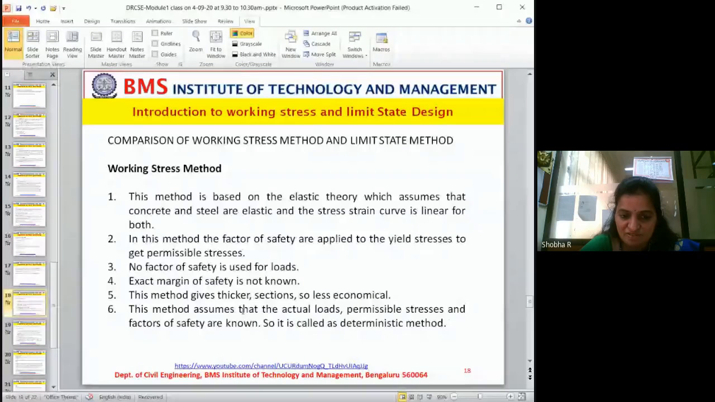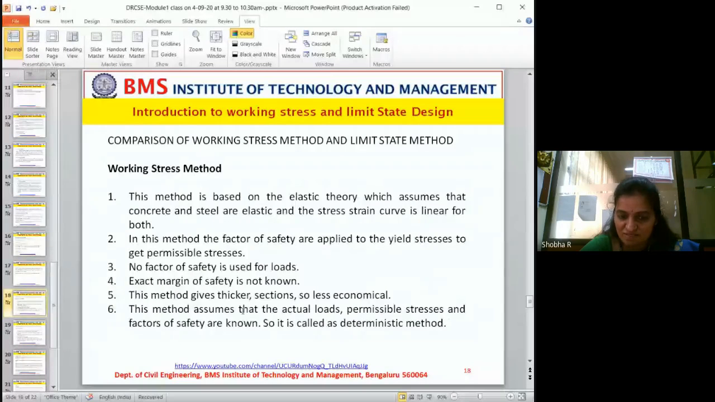Exact margin of safety is not known. This method gives a thicker section, so it is less economical. Thicker section means the sections will be more.